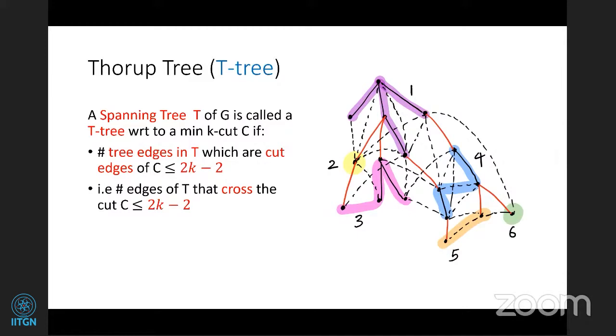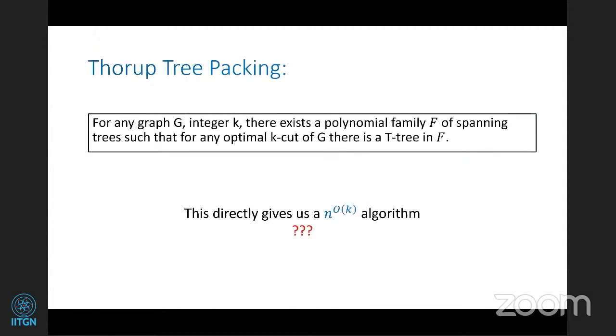So now I can do some trivial thing, putting together which components go together, in k to the power big O of k time. So if I have a Thorup tree, I get an n to the power big O of k algorithm immediately. How? I take this spanning tree and I try all possible 2k minus 2 edges as potential cut edges. I delete them, I get pieces, and with the help of those pieces, I group them into k components, and I see how many edges are going across, right? So using a Thorup tree, you can design directly an n to the power big O of k algorithm, and that is why they're interesting.